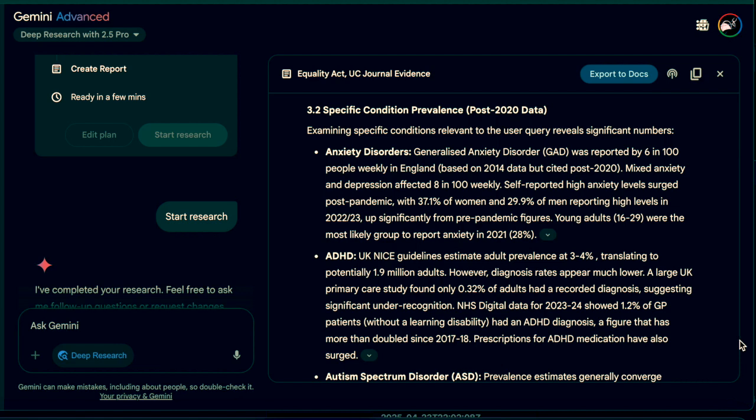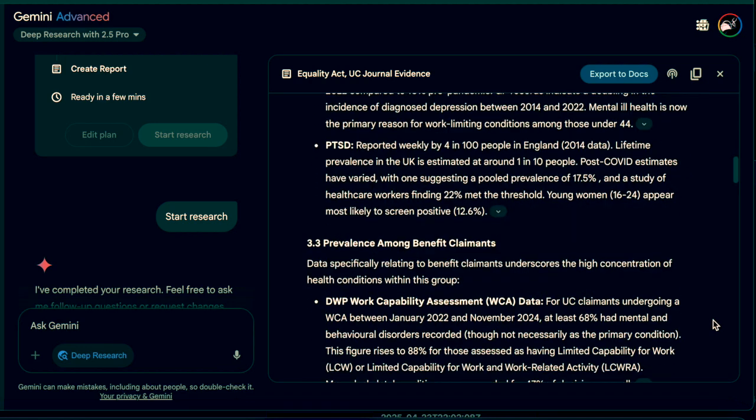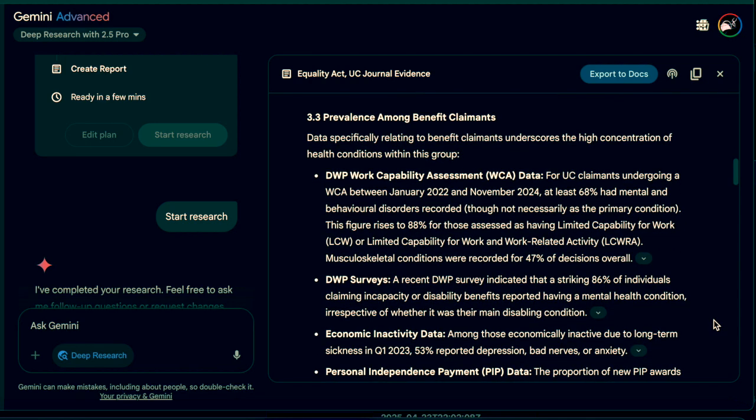3.3 Prevalence among benefit claimants. DWP assessments show at least 68% of UC claimants have mental or behavioural disorders noted, 88% among those with LCWRA, and 86% of incapacity disability claimants report a mental health condition.